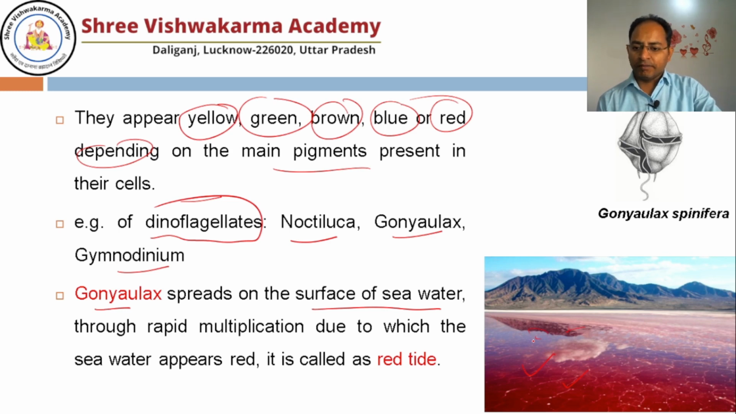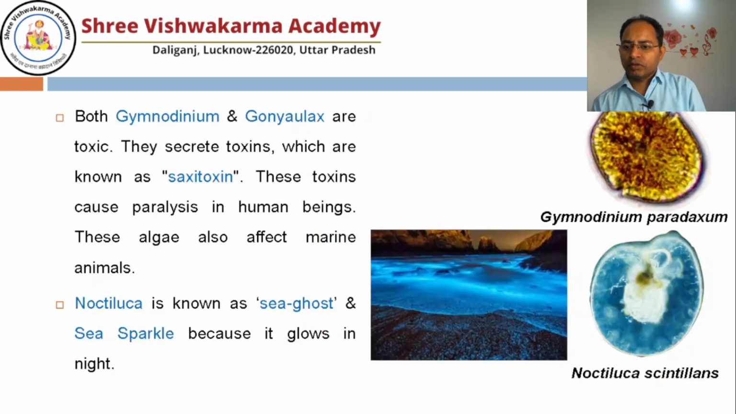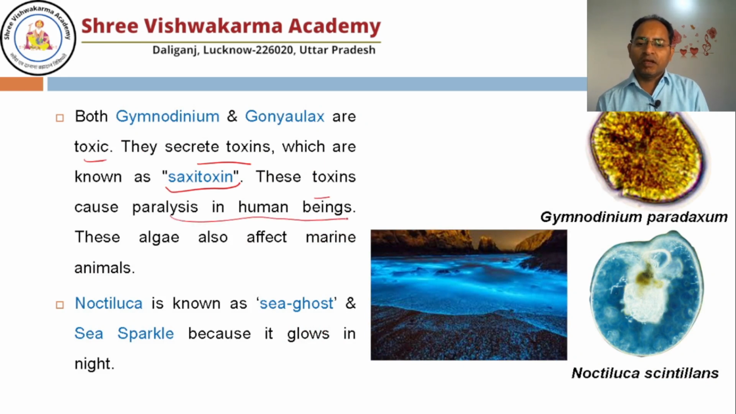Gonyaulax and Gymnodinium both are toxic. They secrete a toxin, and the name of the toxin is saxitoxin. These toxins cause paralysis in human beings, and all the marine organisms are also affected. They die due to the rapid multiplication of Gymnodinium and Gonyaulax.